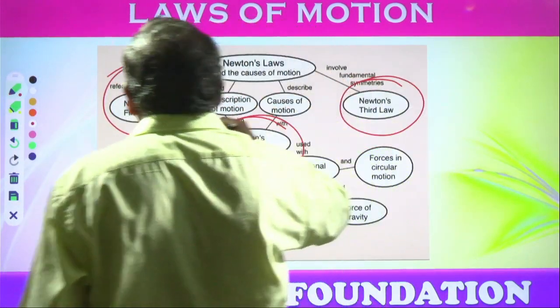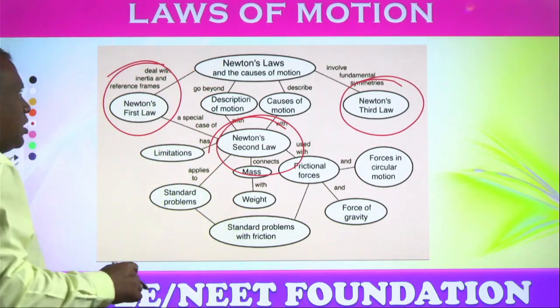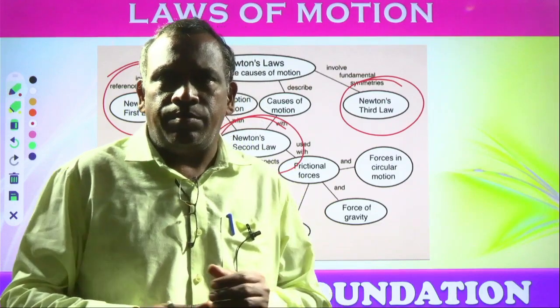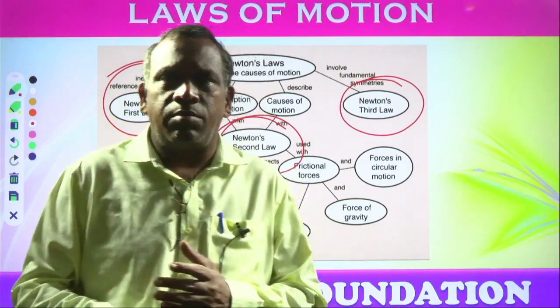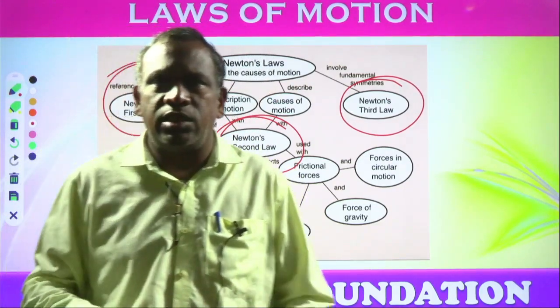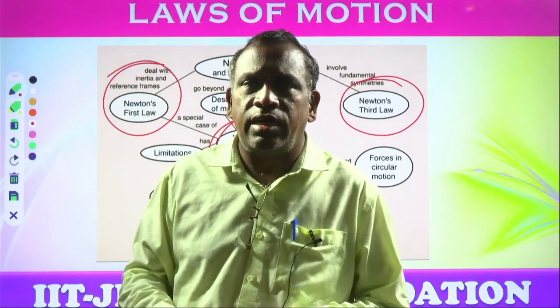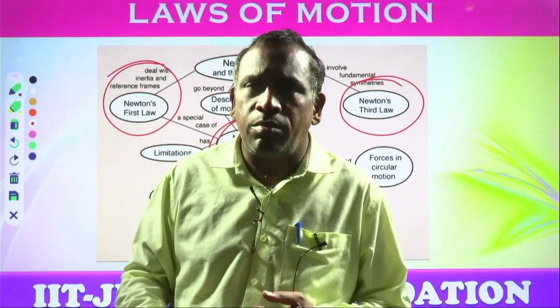Newton's first law explains about reference frames. Reference frames are nothing but a coordinate system, an XY coordinate system, attached to a body that is at rest or in uniform motion.